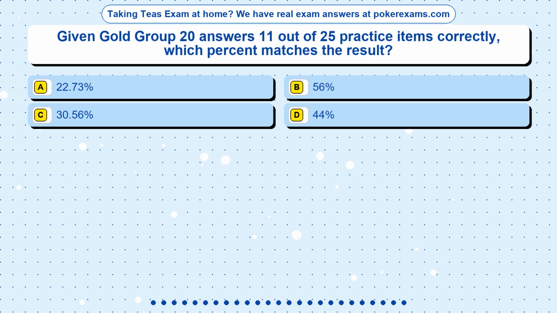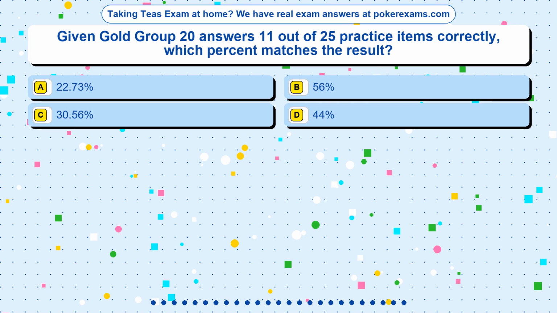Question 7. Given Gold Group 20 answers 11 out of 25 practice items correctly, which percent matches the result? Option A, 22.73%. Option B, 56%. Option C, 30.56%. Option D, 44%.